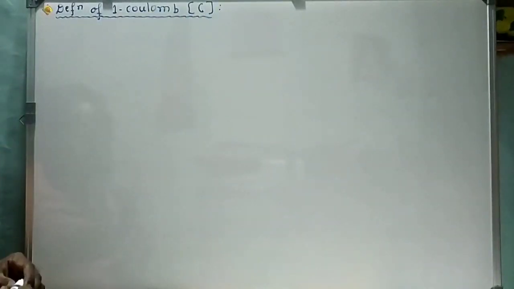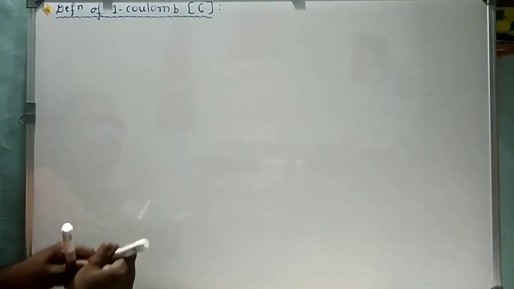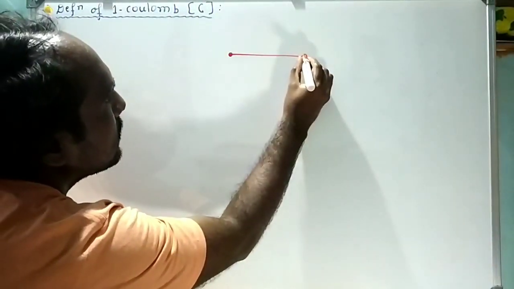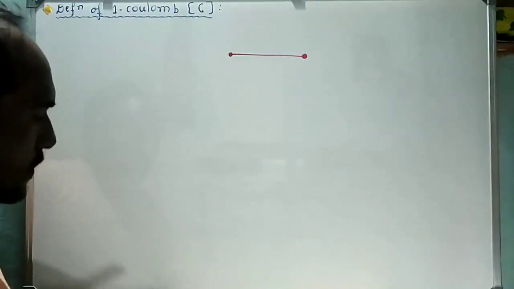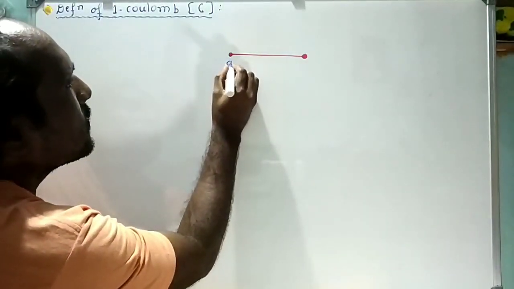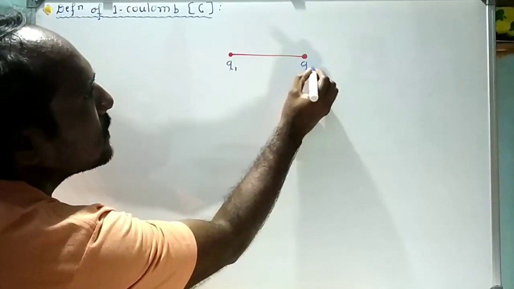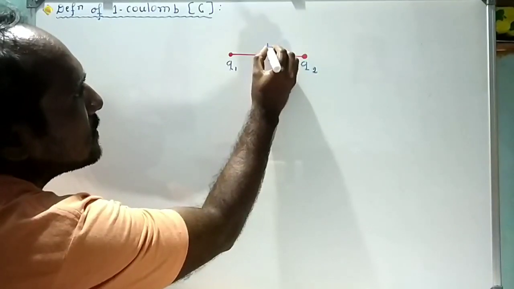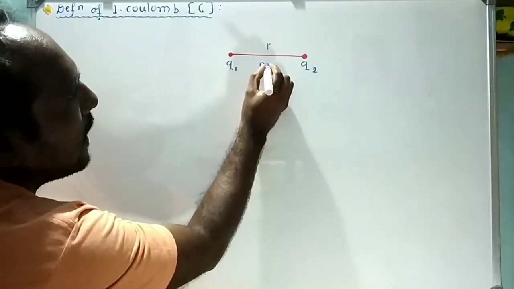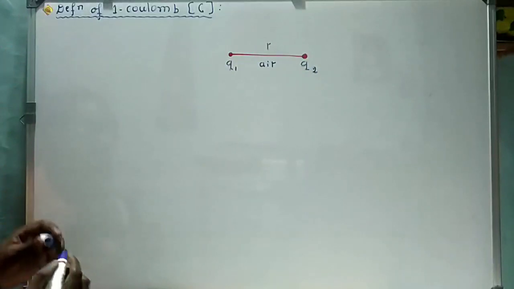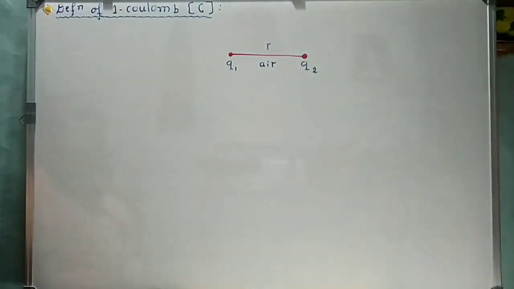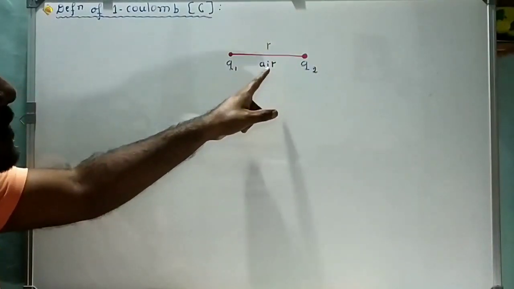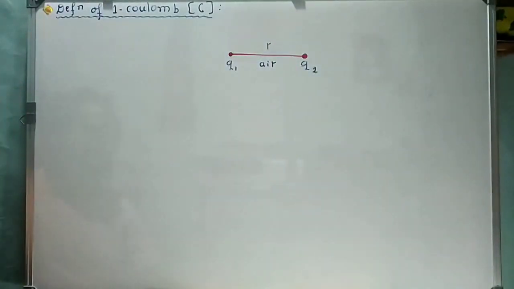Okay. Now I will consider two charges here, that is Q1 and Q2. This is Q1 and this is Q2, and they are placed at a distance R in air medium.